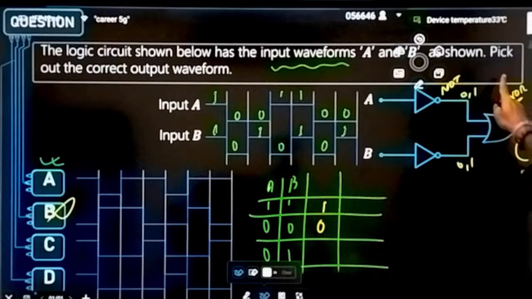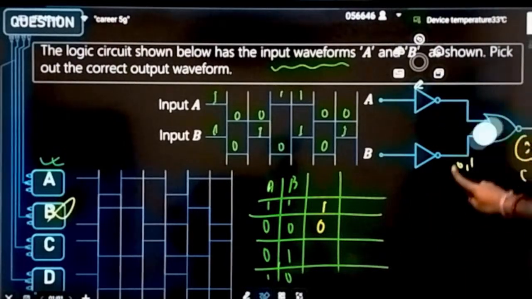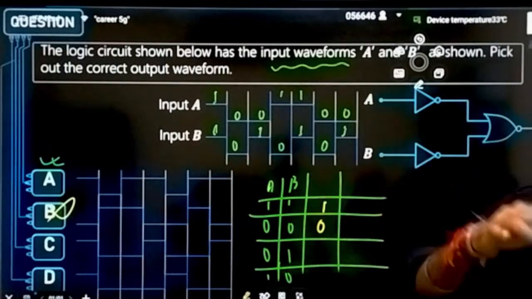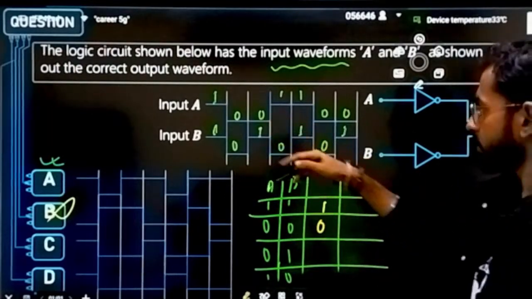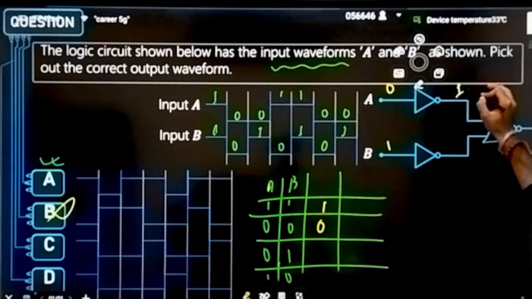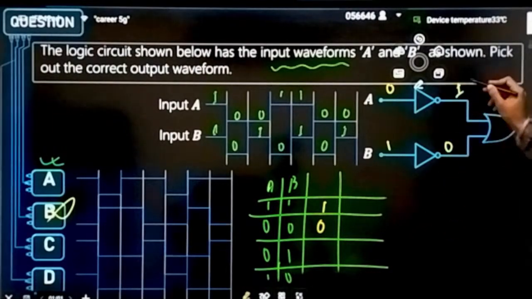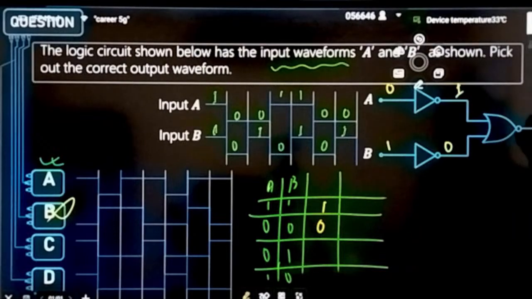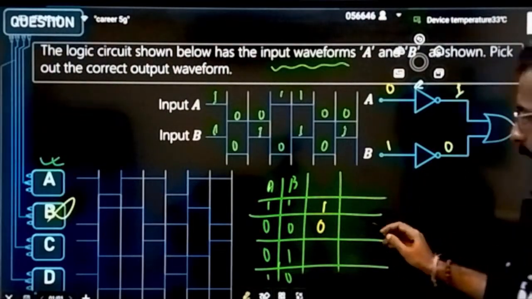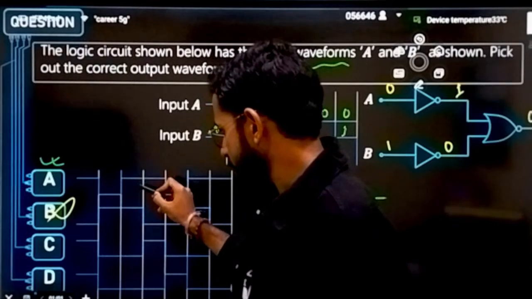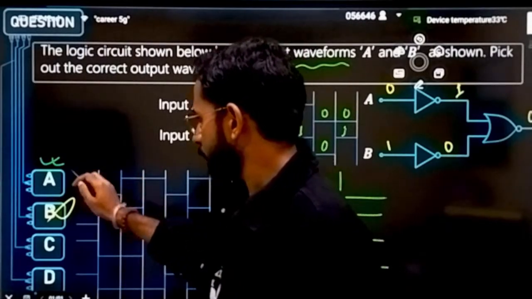Let's wait for a moment. Let's see the next. Interesting. See, let's check the next one.